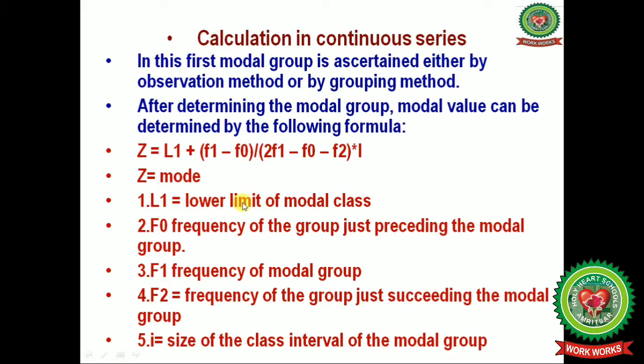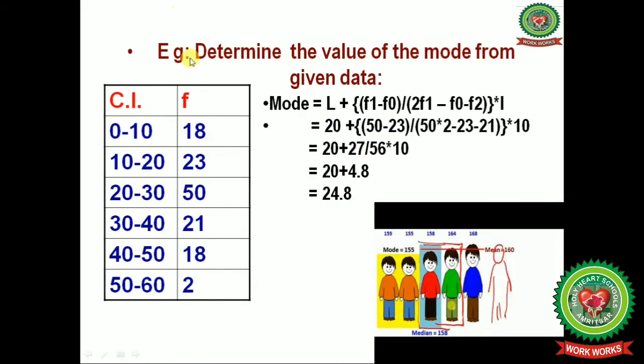Now here Z is the mod, L1 is the lower limit of the model class, F0 is the frequency of the group just preceding the model group, F1 is the frequency of the model group, and F2 is the frequency of the group succeeding the model group. And I is the size of the class interval of the model group.